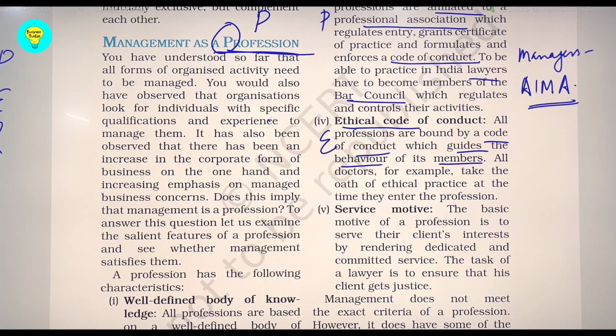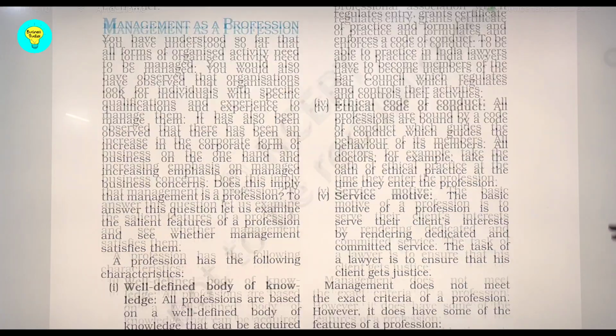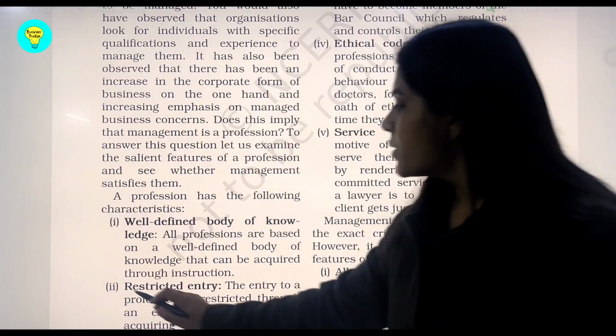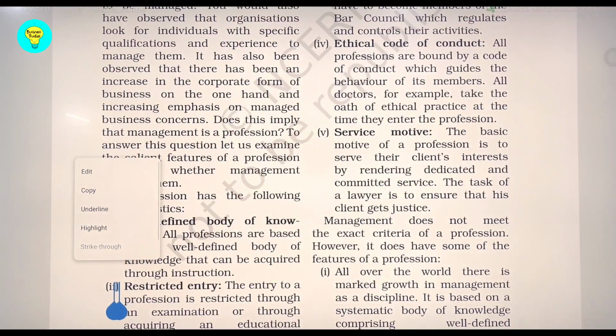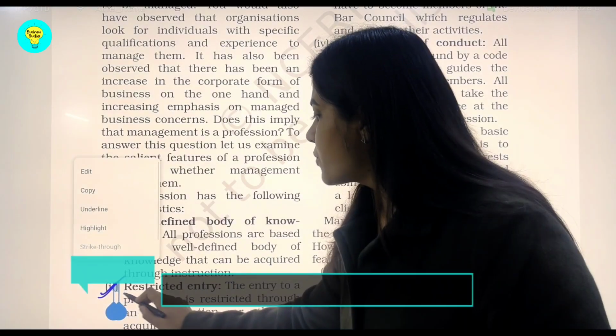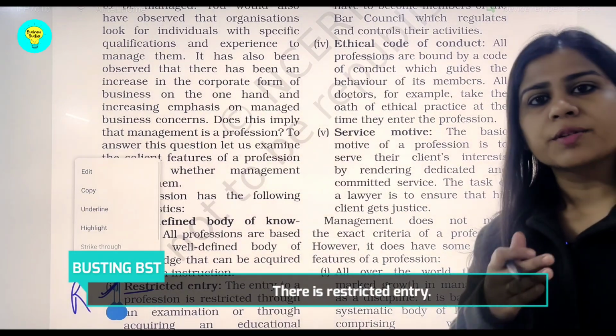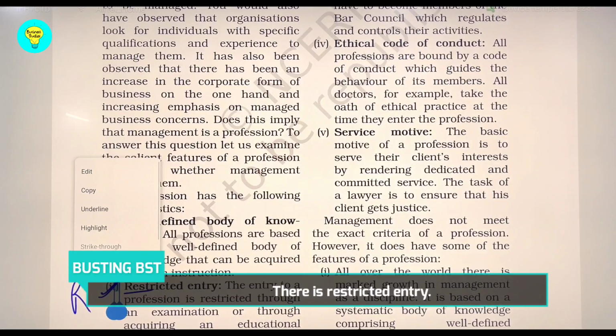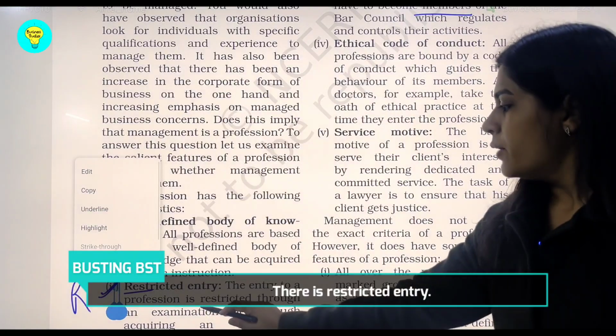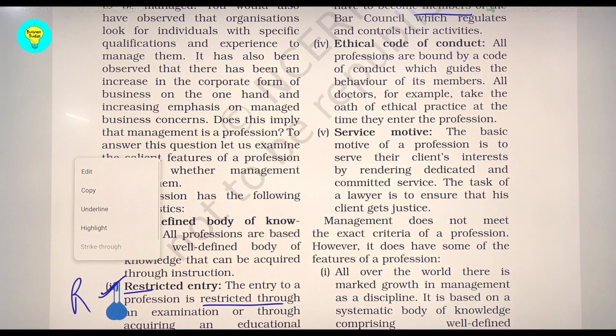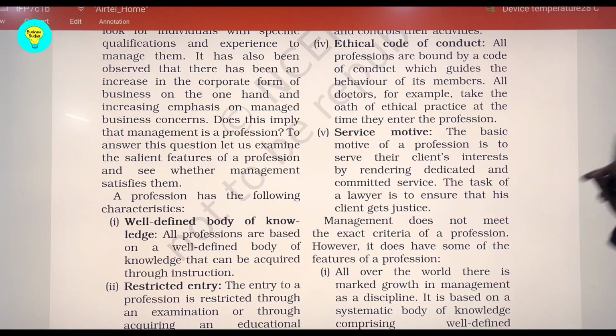Then if we come to R, it is about restricted entry. In this profession there is restricted entry that depicts R. Restricted entry simply means that there have to be some qualifications to enter into this profession, and that basic qualifications you have to acquire to become the member, and thereby the entry is restricted to particular individuals. Then K stands for defined body of knowledge. As you can see, well defined body of knowledge.